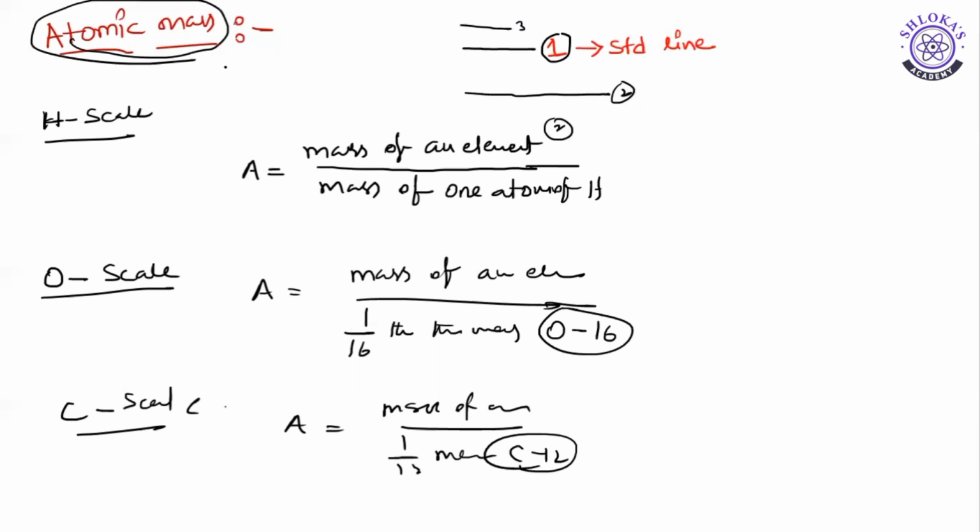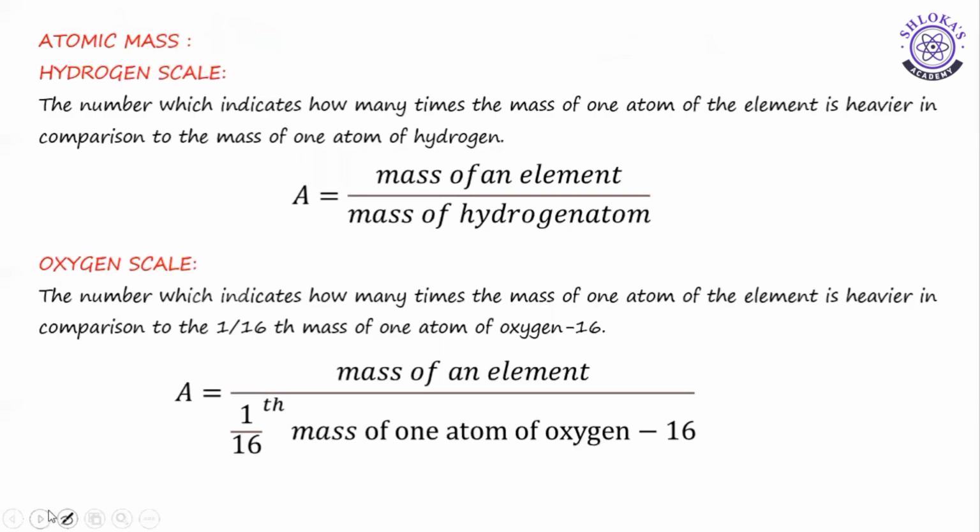Once again, we'll recall all these three methods. Write atomic mass first. On the hydrogen scale, it is just a number which indicates how many times the mass of one atom of the element is heavier in comparison to the mass of one atom of hydrogen. Mathematically, mass of an element by mass of hydrogen atom.